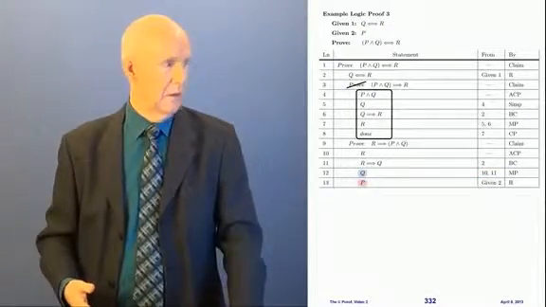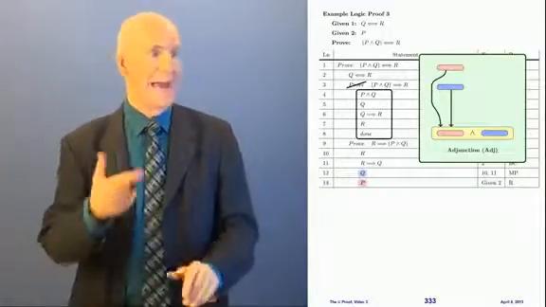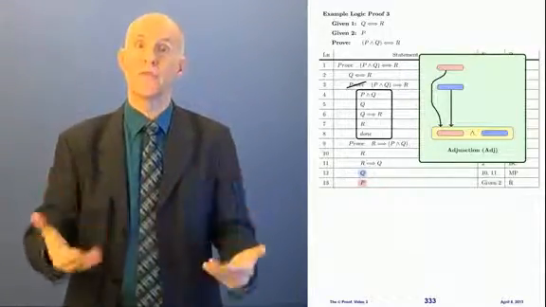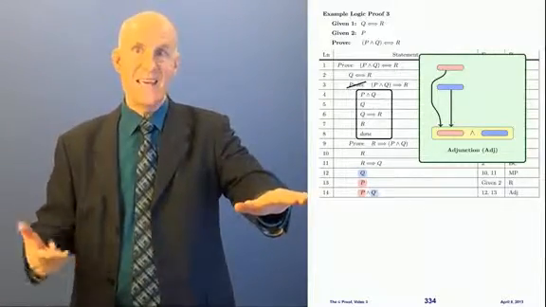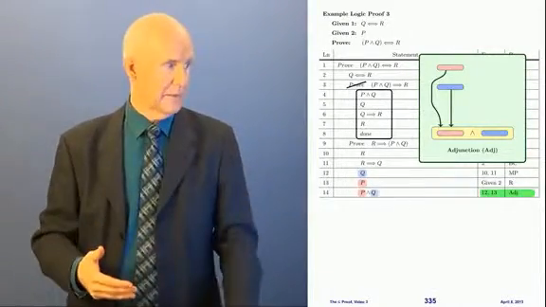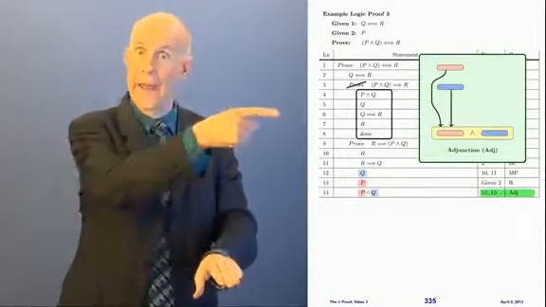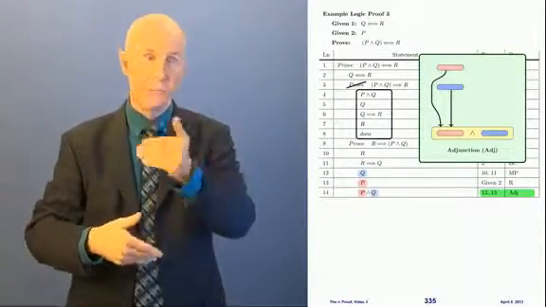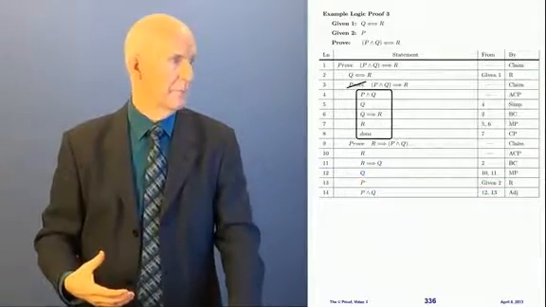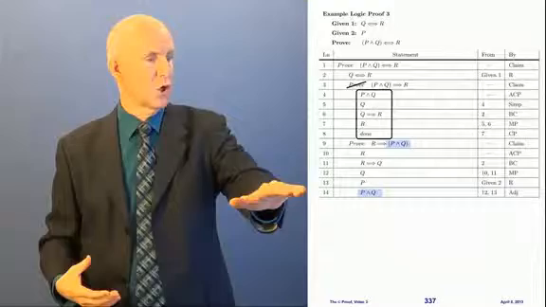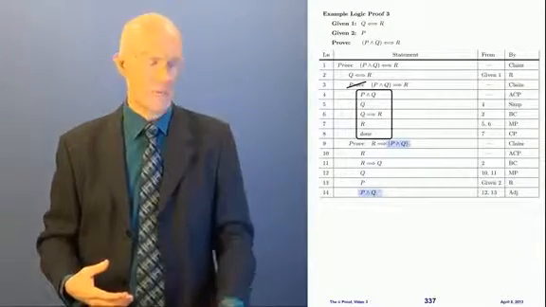Okay? And now, look at these two lines here. I have Q and I have P. Now I can use my rule adjunction to put them together to form a conjunction, you see? So then I can get P and Q. Where does that come from? That comes from lines 12 and 13 by adjunction. Okay, I know the pink, I know the blue, therefore I can get pink and blue. All right. And now look, that's our goal on our second nested proof in here. I'm trying to get P and Q.